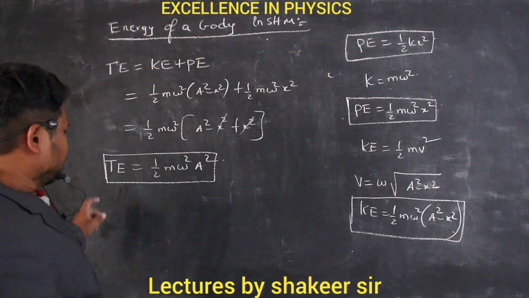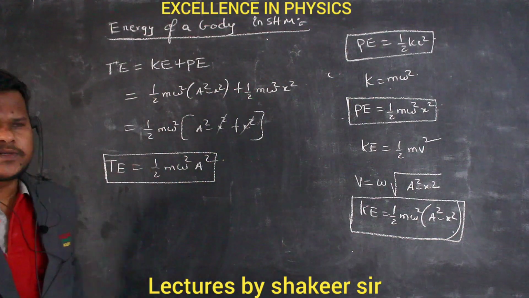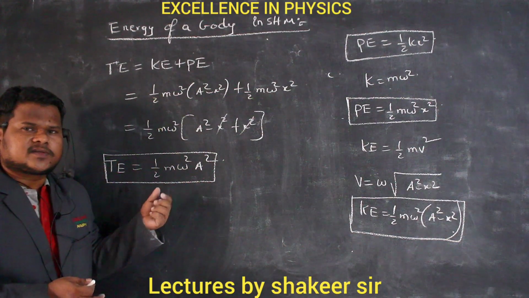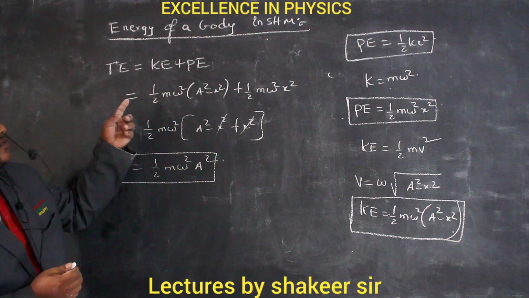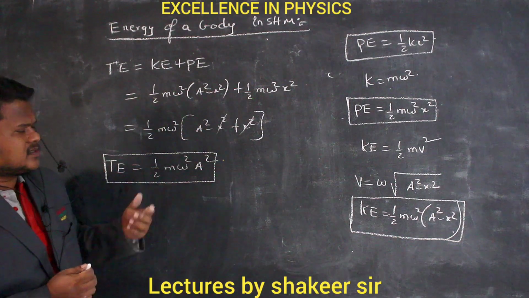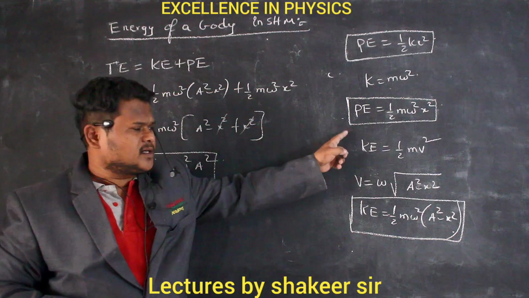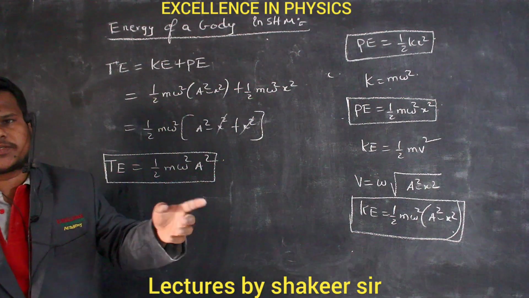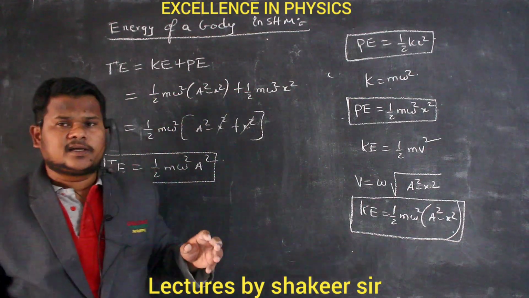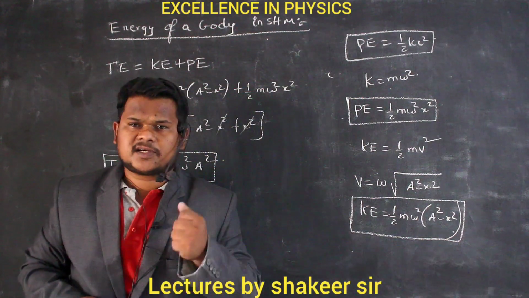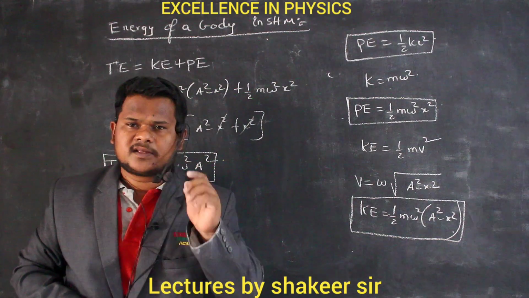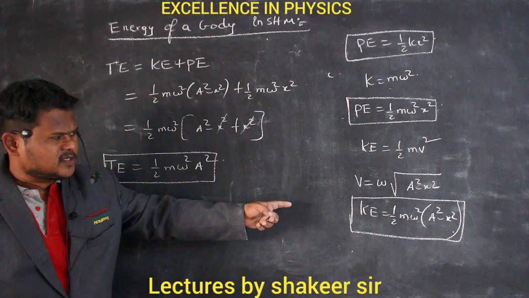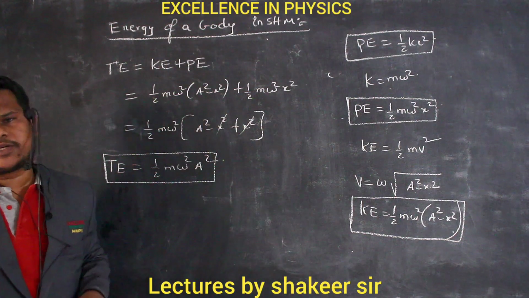Clear? Now if you see this relation, what do you understand? Total energy is half m omega square a square. What is the difference you find in potential energy, kinetic energy and this one? In potential energy and kinetic energy, we have a term called x. But here this total energy is independent of x. Similarly, it is independent of time also. T is also not present. T means small t, instant of time. That is also absent. It means total energy does not depend on displacement. Similarly, it does not depend on instant of time also.